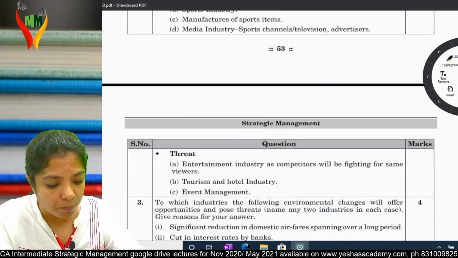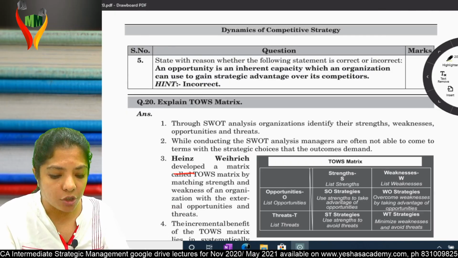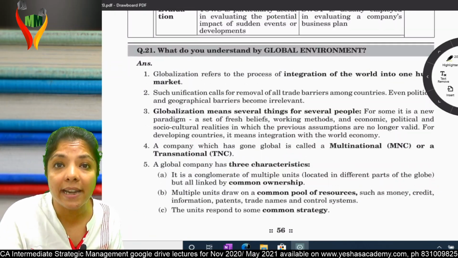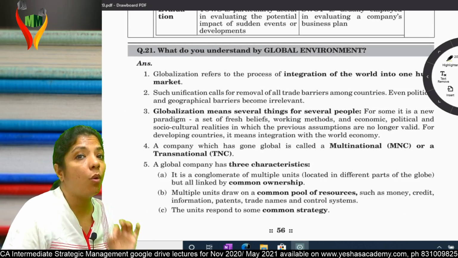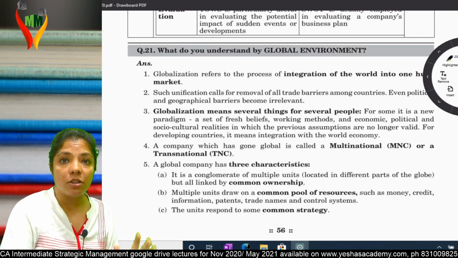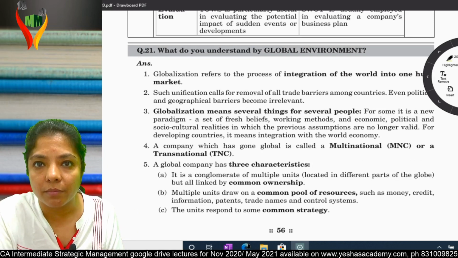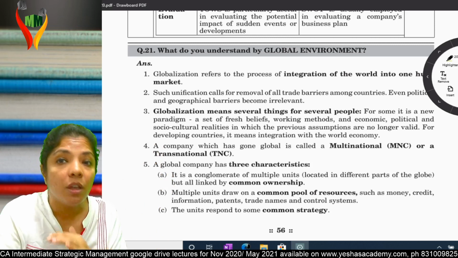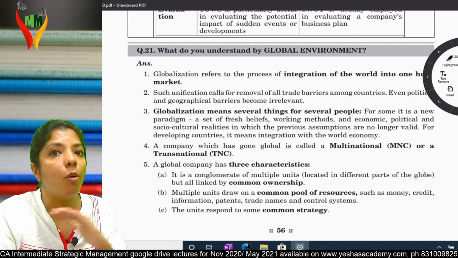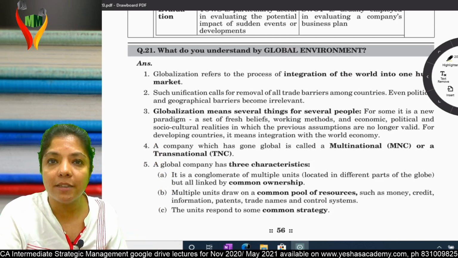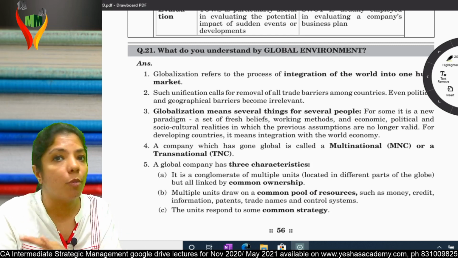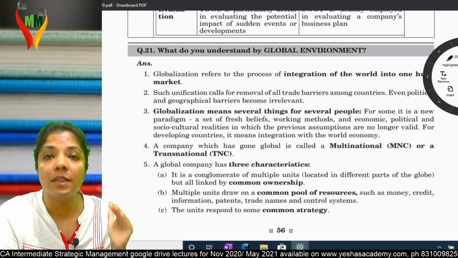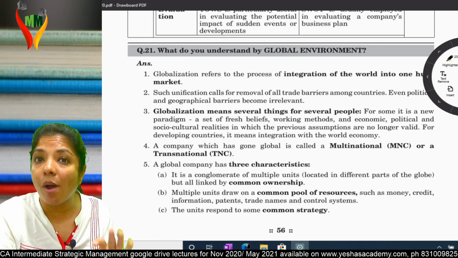And the last part of this chapter, question number 21 and question number 22, please write the heading globalization, and that's a homework. I'm not going to teach you globalization. What is globalization? Integrating the whole world into one huge market, no geographical boundaries, no trade boundaries, no political boundaries. Whole world as one huge market, and this came in 1991.